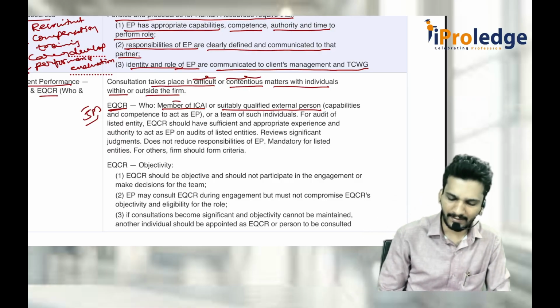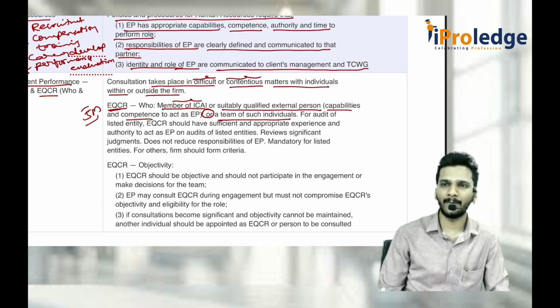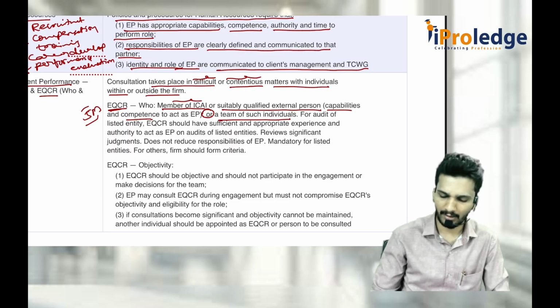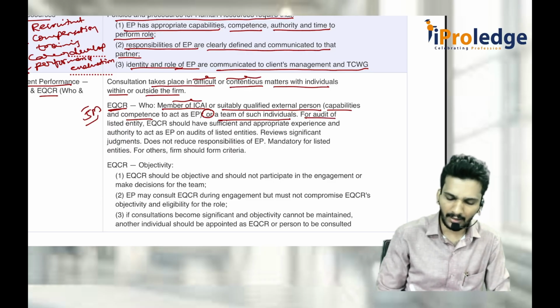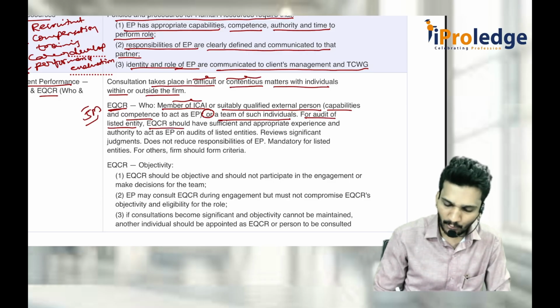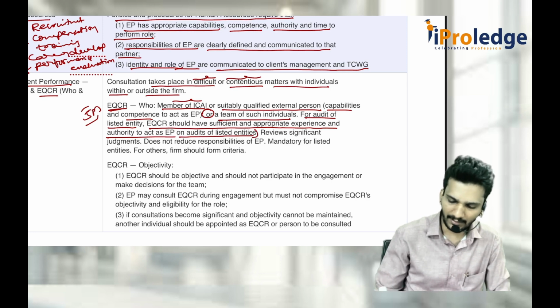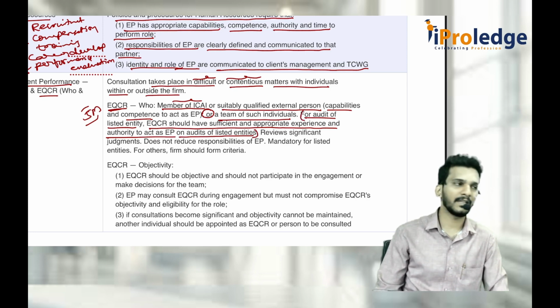For that, a member of ICAI should be there. Sufficient competence and capability should also be there, or a team of such individuals. Either it can be an independent party or a team of individuals. For audit of listed entities, EQCR should have sufficient appropriate experience and authority to act as engagement partner on audits of listed entities. This is compulsory. For audit of listed entities, EQCR is mandatory.